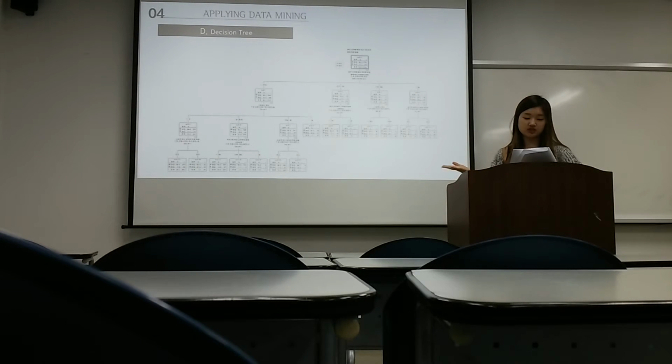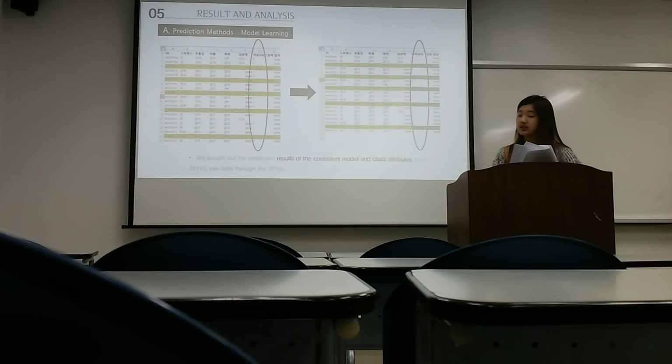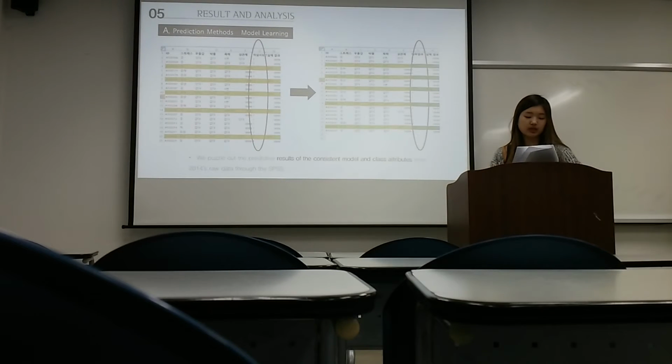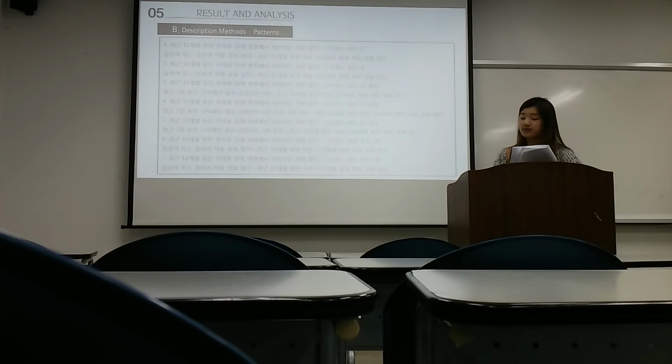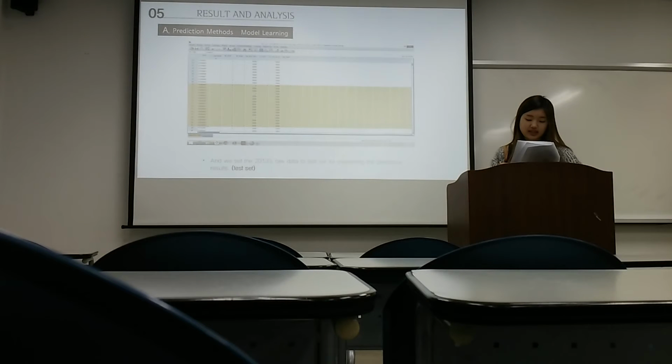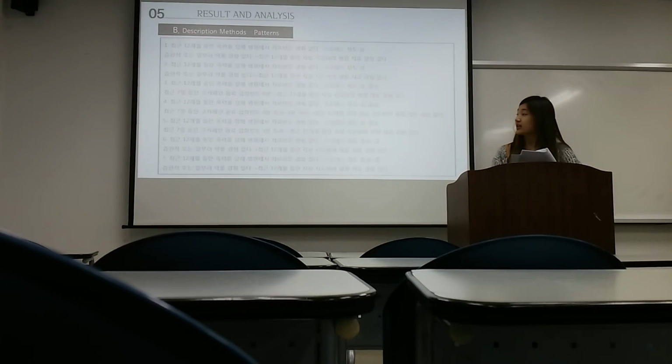This is the decision tree. This is the predicted result of the consistent model and class attributes from 2014 raw data through SPSS. And we set the 2013 raw data to test for examining the predicted result. This is the pattern we found.